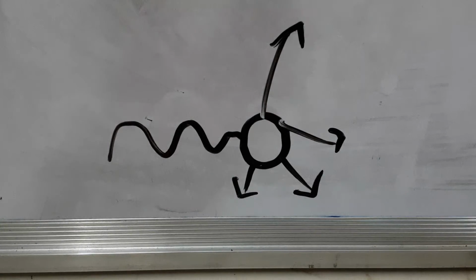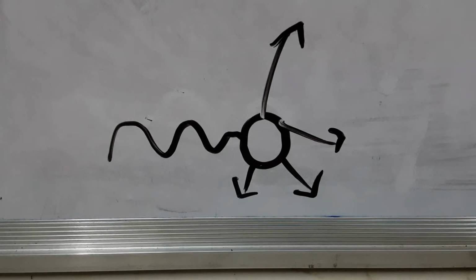Which color is scattered more and which is scattered less depends on frequencies and wavelengths.